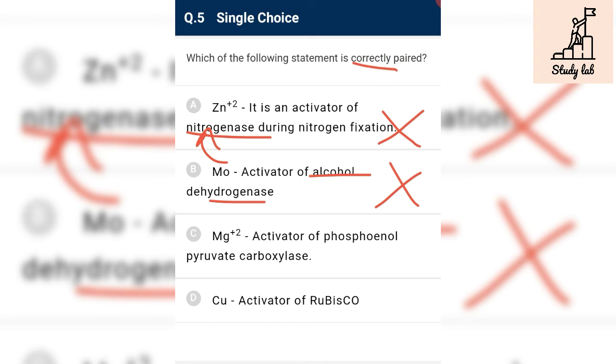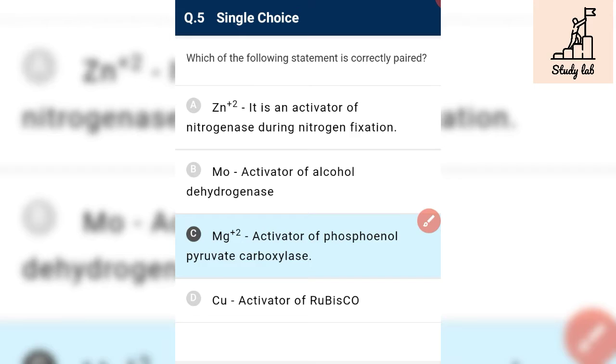We have to find the correct match. Magnesium, activator of phosphoenol pyruvate carboxylase. Yes, it is the activator of PEPcase. So it is correct. Copper is the activator of rubisco. No, rubisco is activated by magnesium and not by copper. So this is the correct answer.